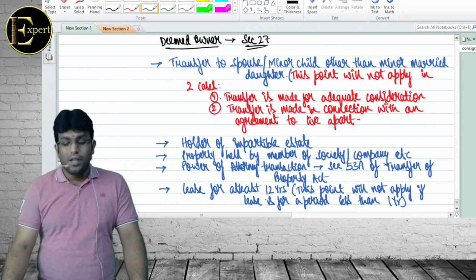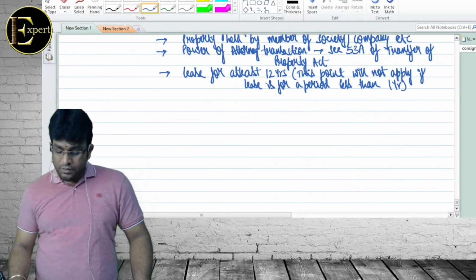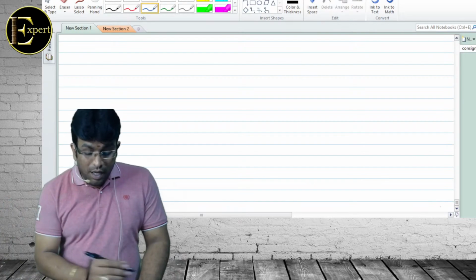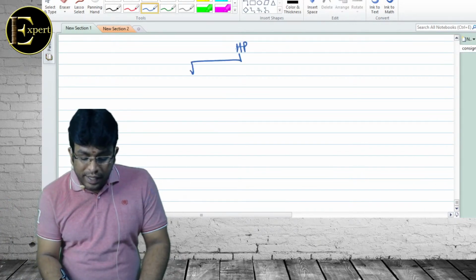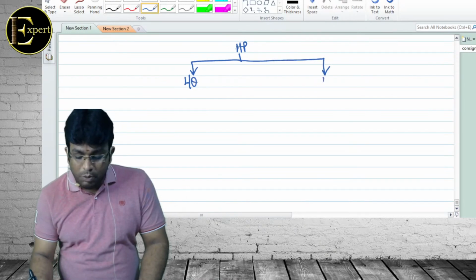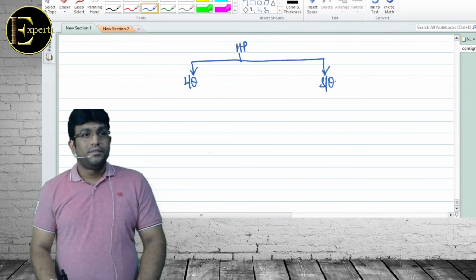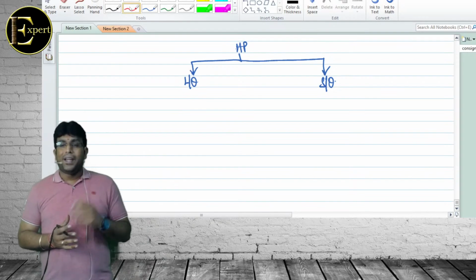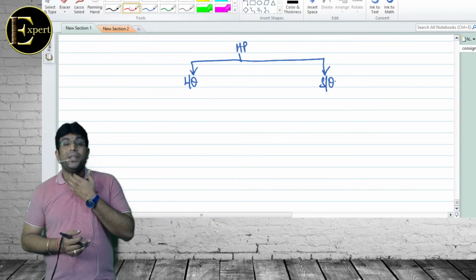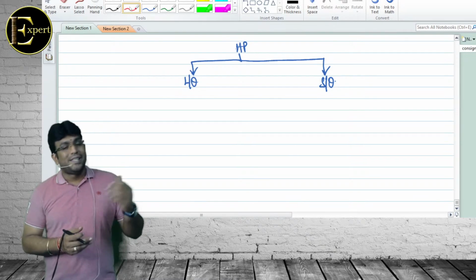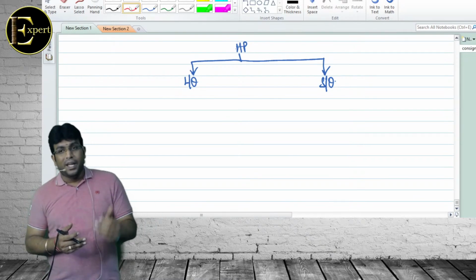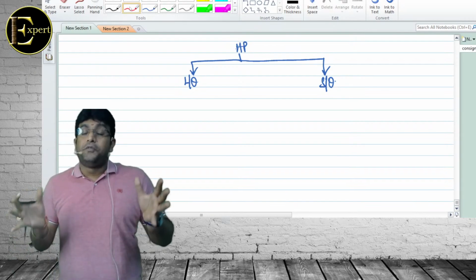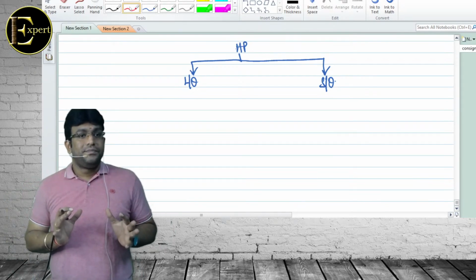Are we clear with all these points? Everybody, sir? Done. So without delay, my dear friends, let me proceed to the next discussion. Sir, house property is generally divided into two types: let out and self-occupied. And what do you think is the reason that income tax is divided into 5 heads of income? Because for every head of income there is a different computation mechanism. For salary, there is a different standard deduction. House property, there is a different standard deduction. Capital gains, there is a different working. Correct, my dear friends?